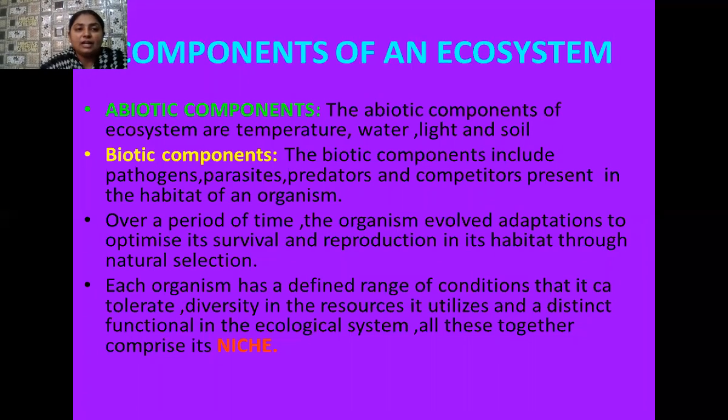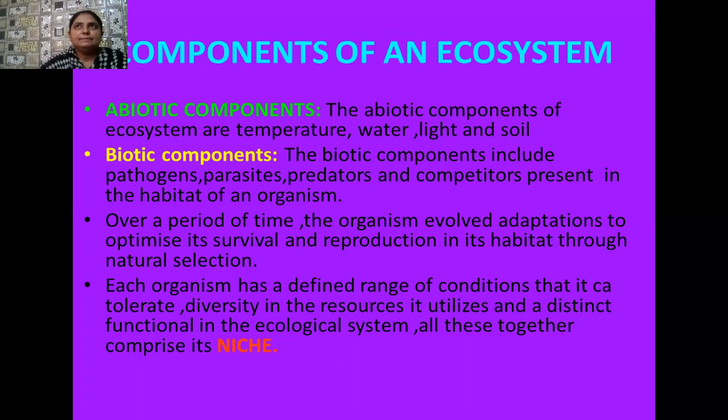Parasites are those which depend on a host plant for obtaining their nourishment and also cause harm to the host plant. Then we have predators. These predators are always in search of their prey, and from their prey they obtain food. Competitors are those organisms which compete with other organisms for obtaining food, shelter, as well as space. So different types of organisms are living in a particular habitat.